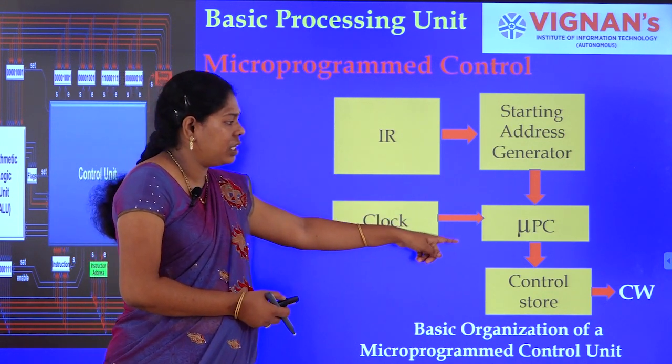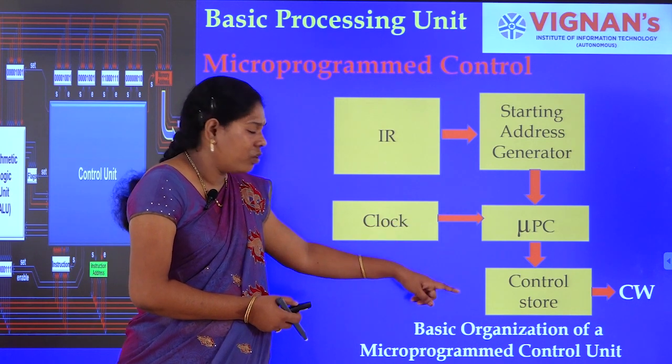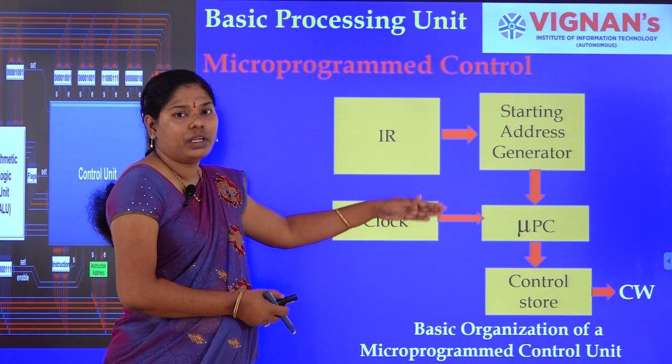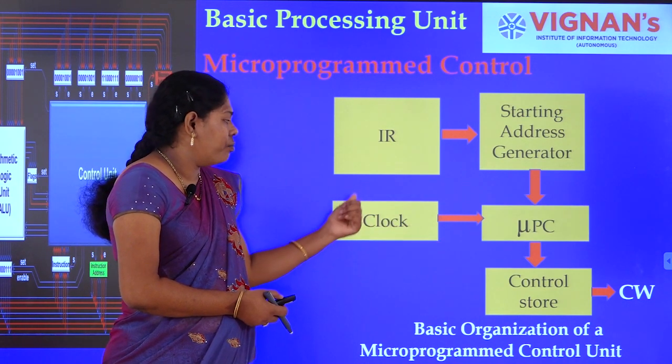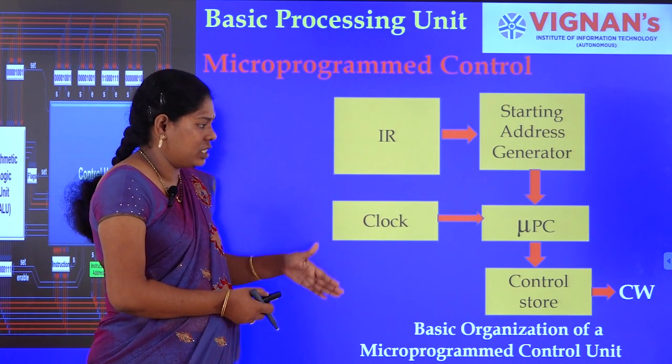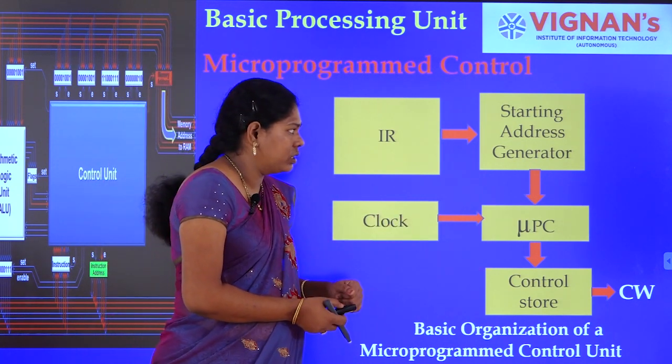The micro PC points to the address of the micro instructions, and it will be incremented sequentially with the clock to execute the next sequential instructions and next control words.